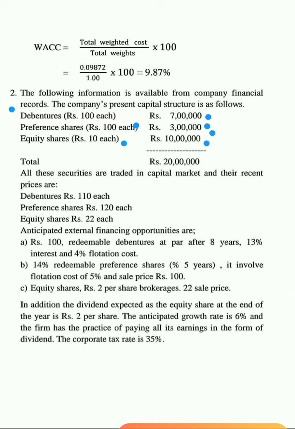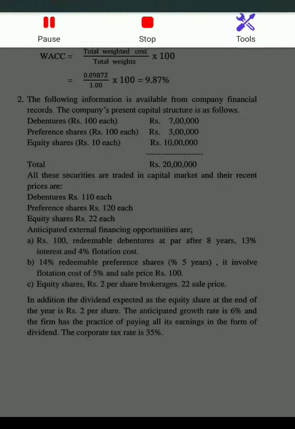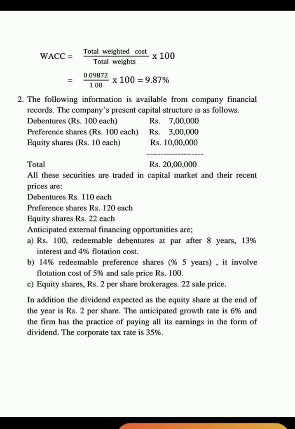Here all these securities are traded in the capital market, and their recent prices are, see here, these are the book values, and the recent market prices are, see here, the market values given here. Debentures 110 each. Actually, what is the book value of debenture? 100 rupees.